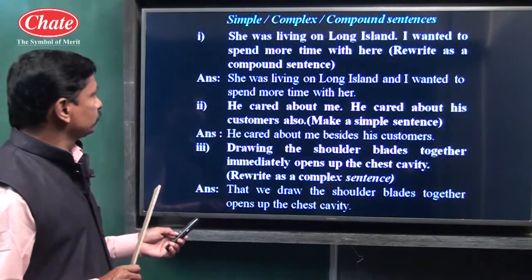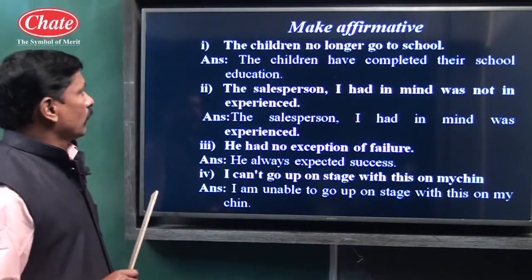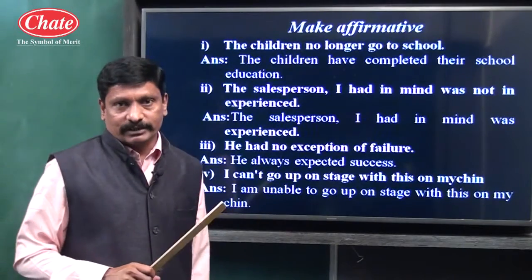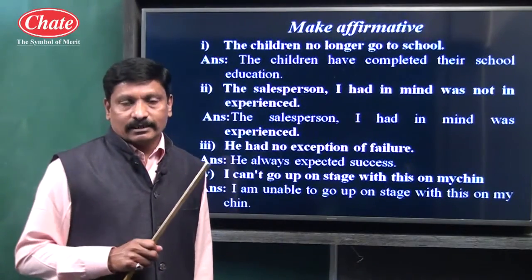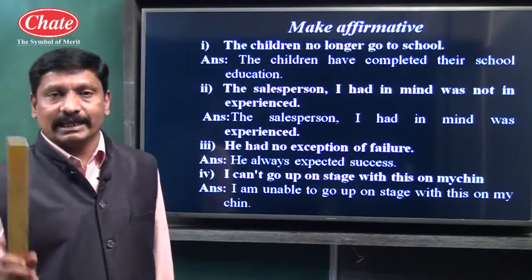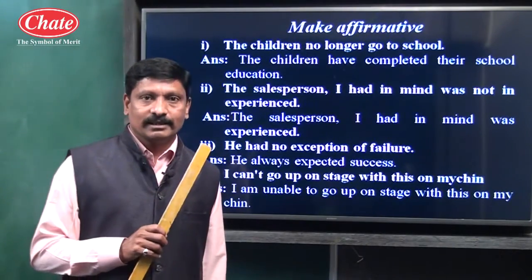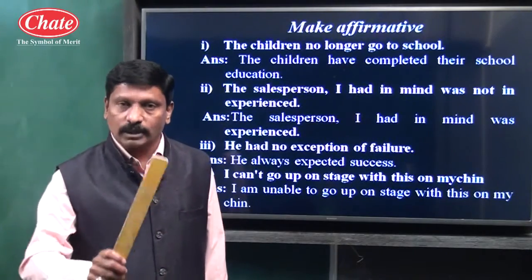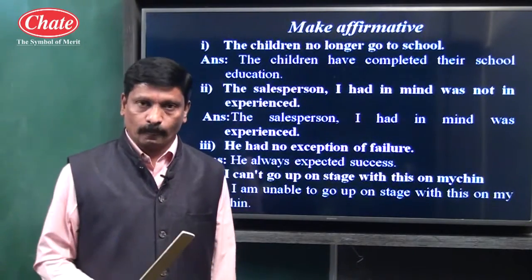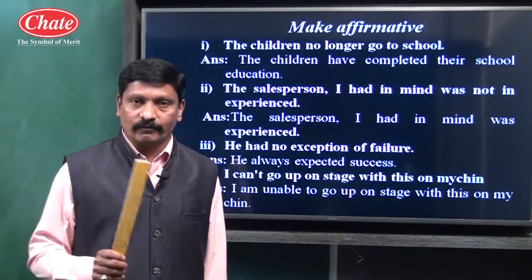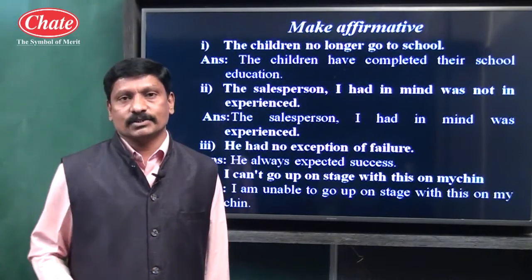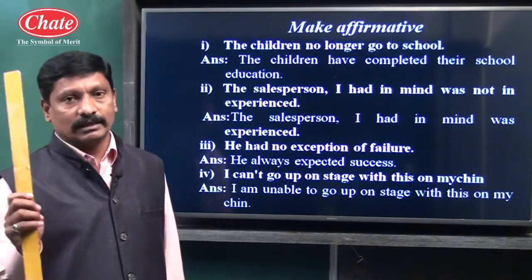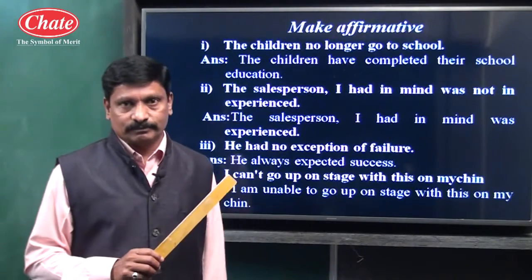See children, make affirmative sentence. Children, an assertive sentence is a sentence which has a structure like subject, verb, other words, full stop. An assertive sentence always contains a structure with first the subject, then the predicate part.